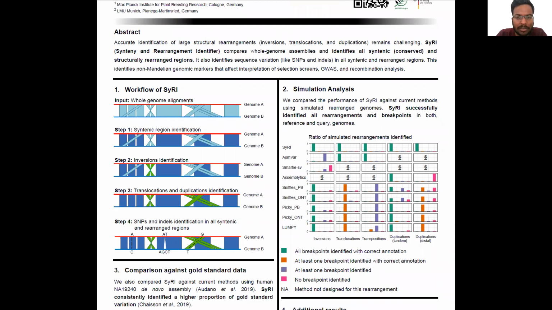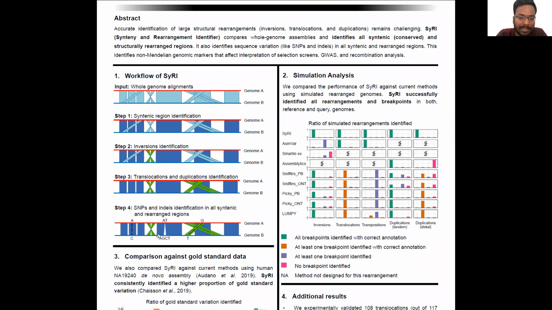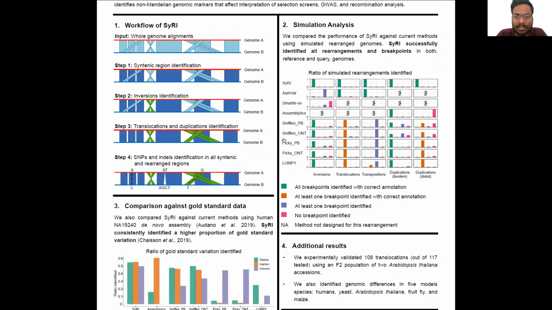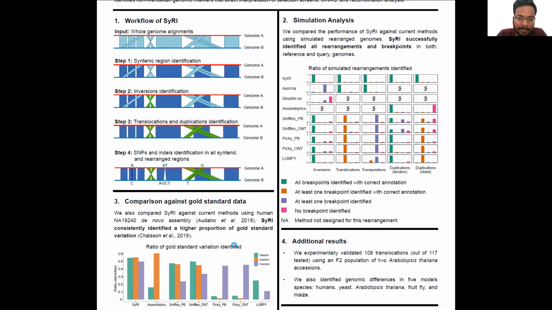In addition to structural rearrangements, SyRI also identifies SNPs and indels in all syntenic and rearranged regions. This provides a hierarchy of variation, which would be helpful in improving the performance of GWAS and recombination analysis. SyRI outperforms current methods in simulated as well as real datasets.